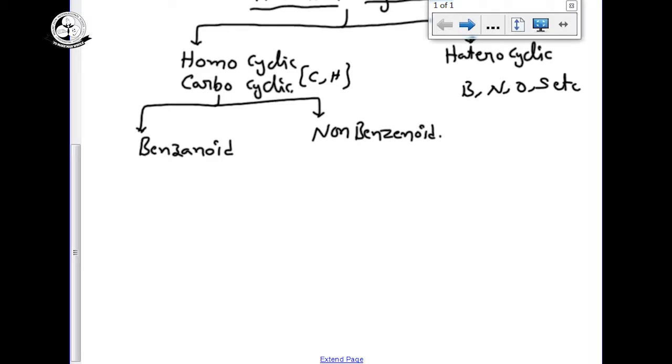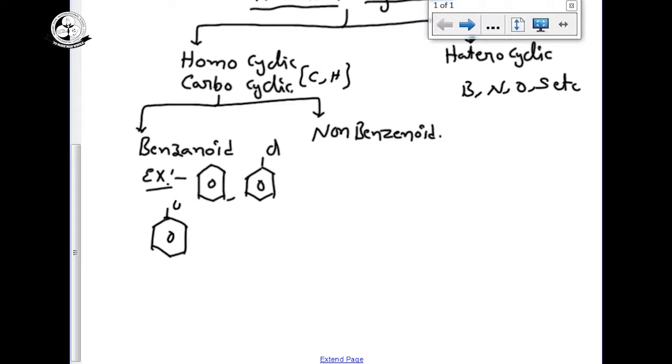See the examples of benzenoid compounds, the most familiar ones we will use in 11th and 12th standard. In 11th standard we are using benzene. In 12th standard we have chlorobenzene. OH, hydroxybenzene, another name is phenol.